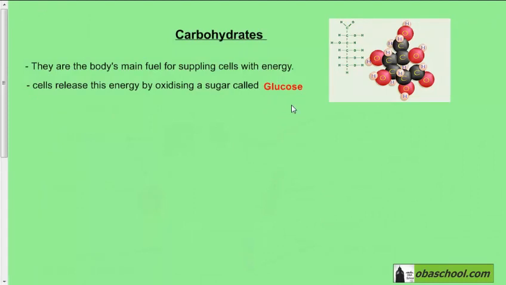Carbohydrates, the word is made up of two parts. The first part, carbo, which is from carbon, and the second part, hydrate. Hydration means moisture and water, which is H2O. So it is hydrated carbon, carbohydrates. So we have carbon atoms and H2O, which means we have hydrogen and oxygen atoms as well. So this is glucose, the most basic carbohydrate, and what the body uses for energy.